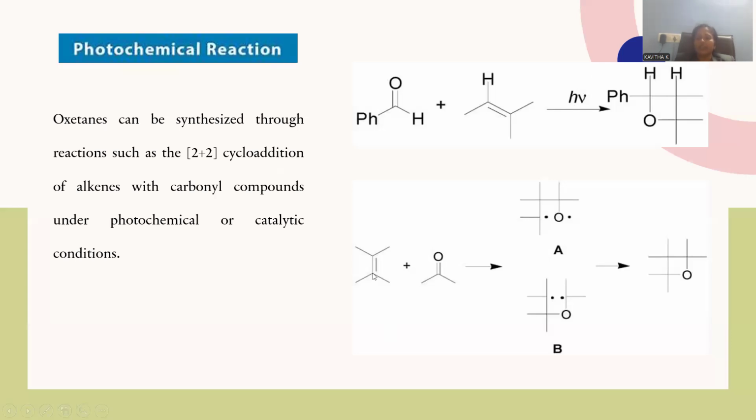in such a manner as to give species with odd electrons, a carbon free radical and an oxygen free radical as well, that can generate a new bond between carbon and oxygen. In one case, carbon-oxygen bond formation is observed. In another case, carbon-carbon bond formation is observed.